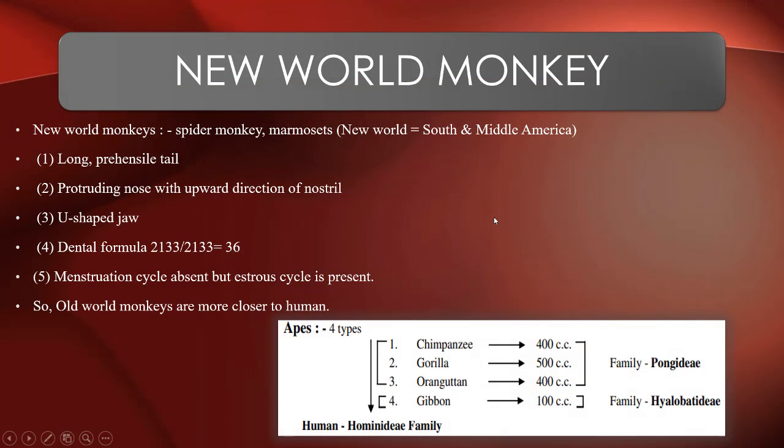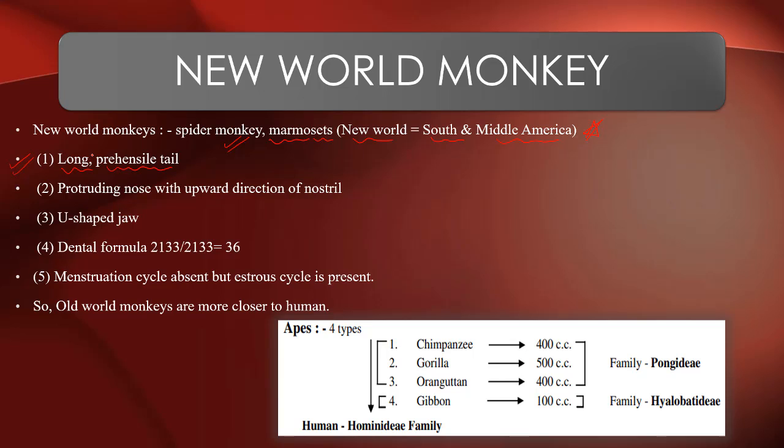Now, coming to the next, the New World monkey. They include spider monkey and marmosets. Just remember that the old world monkey was African or Asian, like the baboon, and the new world monkey, the spider monkey or marmosets, originates from South and Middle America. They had a long and prehensile tail.